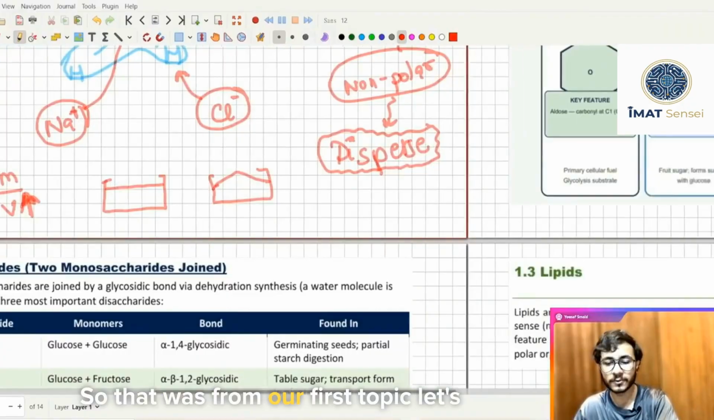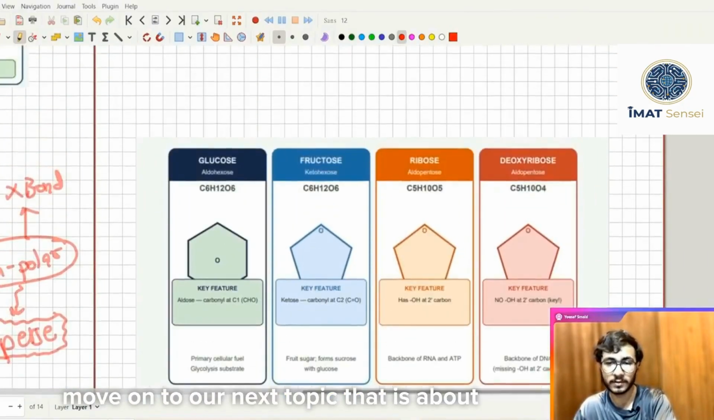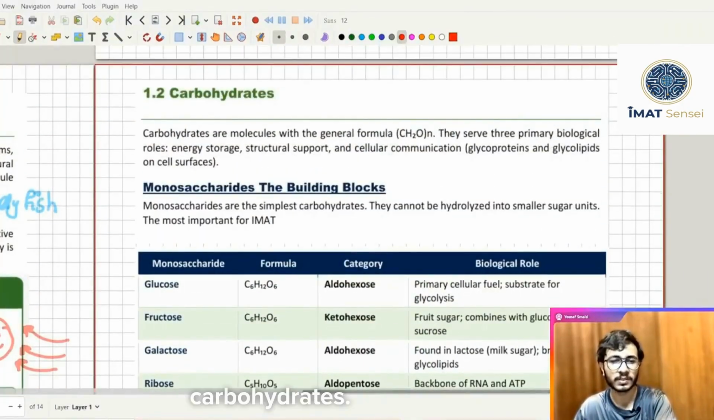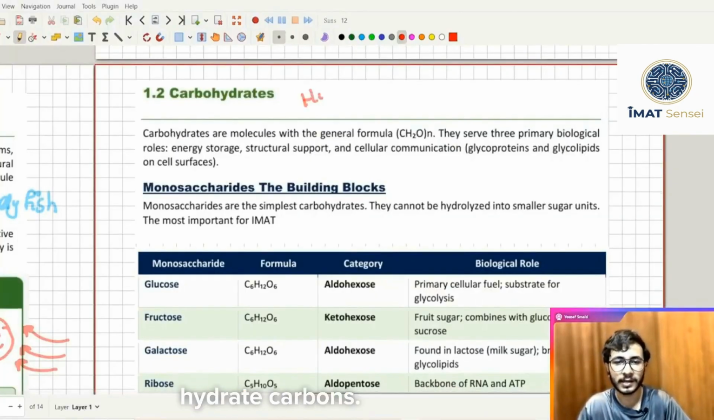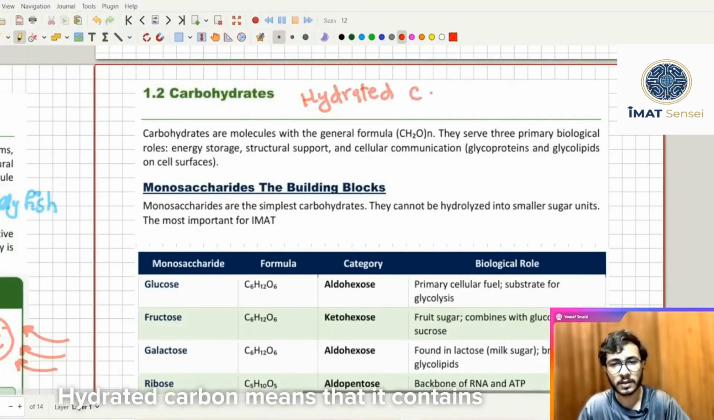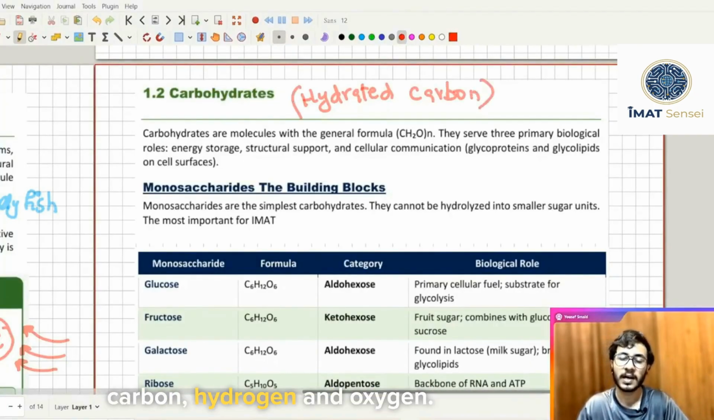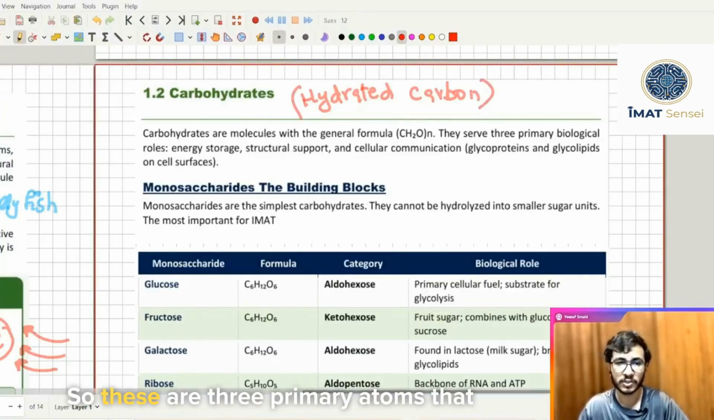So that was our first topic. Let's move on to our next topic, that is about carbohydrates. So carbohydrates are literally called hydrated carbons. Hydrated carbon means that it contains carbon, hydrogen and oxygen. So these are three primary atoms that are present in all of the carbohydrates.